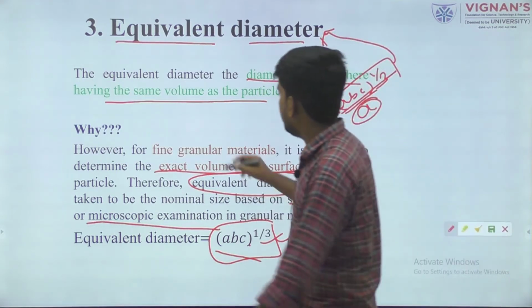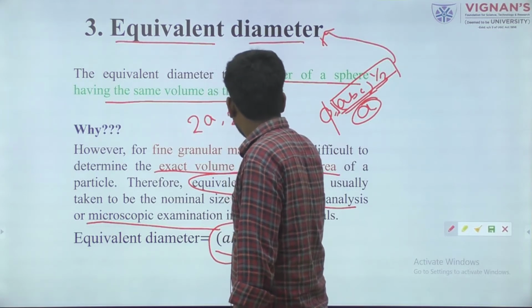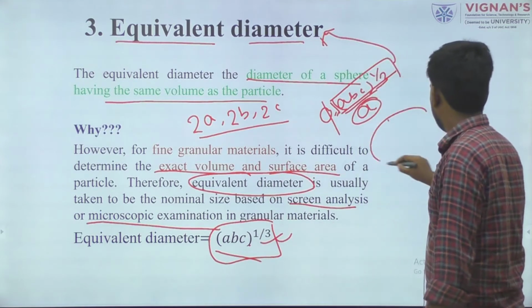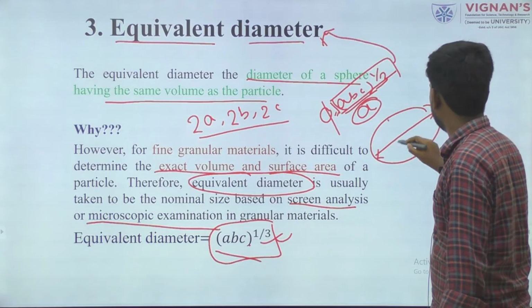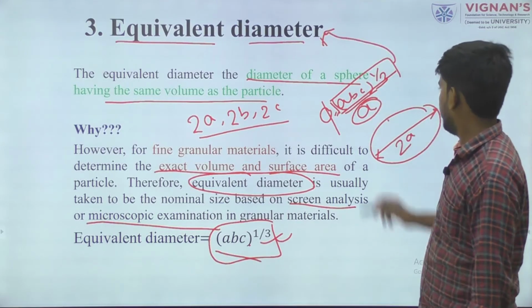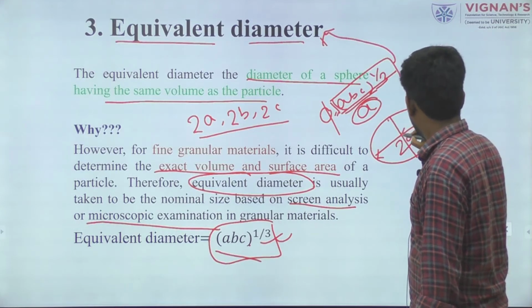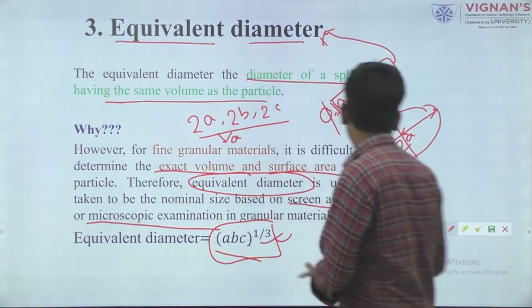So one thing I forgot to tell you. Here in the slide I have written 2A, 2B, 2C. What is that? If we assume this is a material, 2A means this total value. When you are mathematically solving this problem, we should take only this A value.